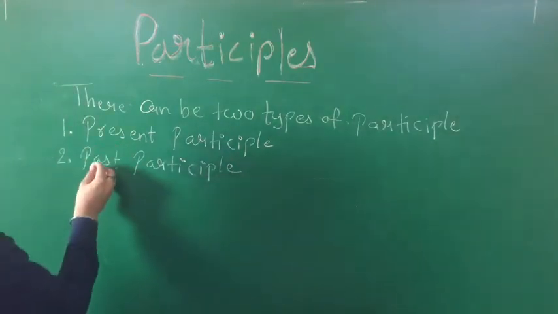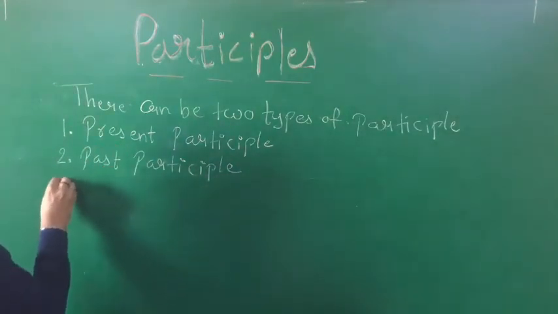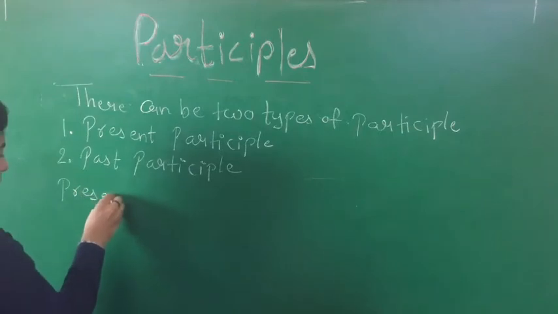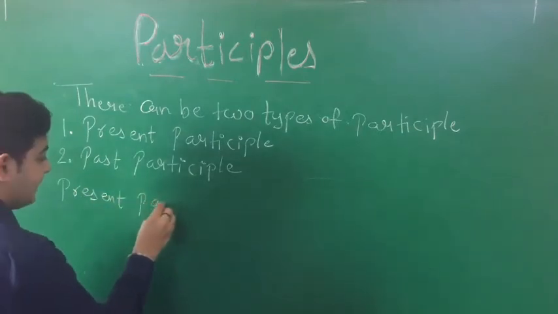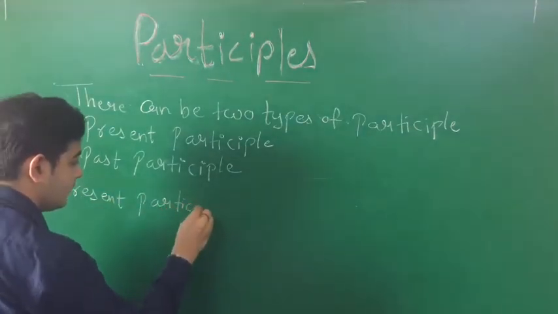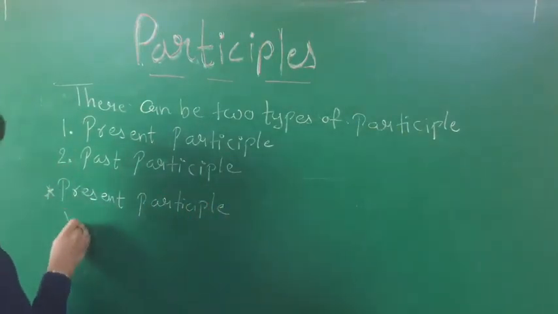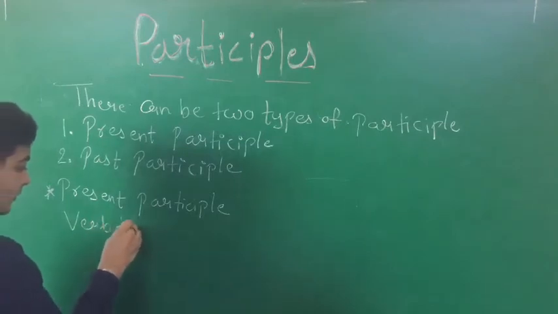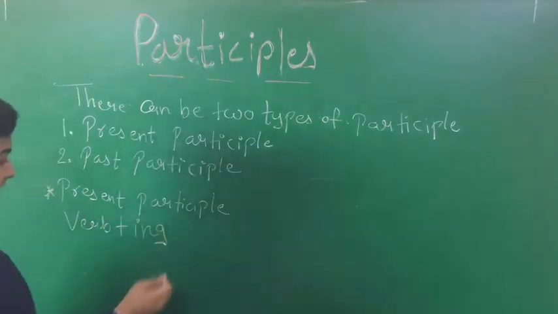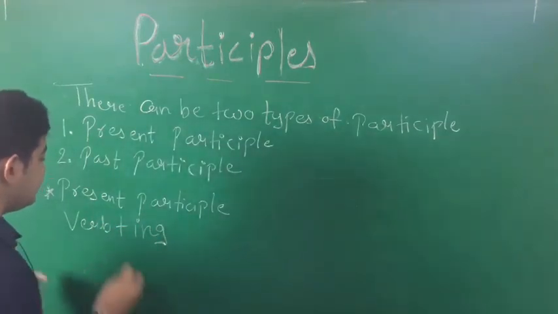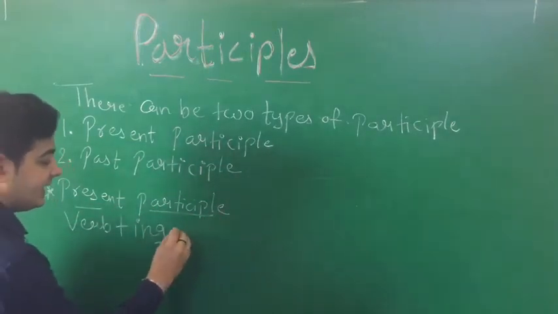So students, what is included in the present participle? What do you mean by present participle? Verb plus ing is my present participle.